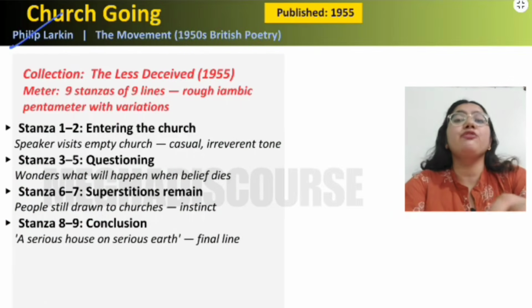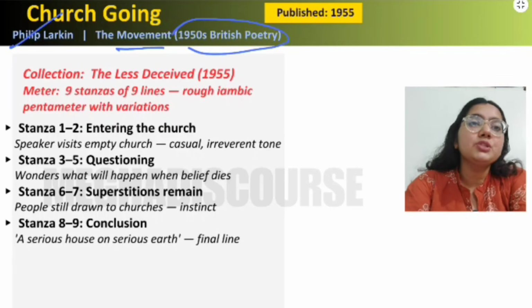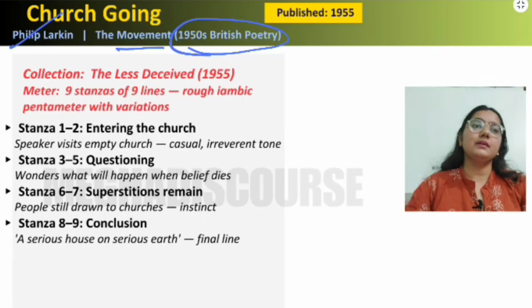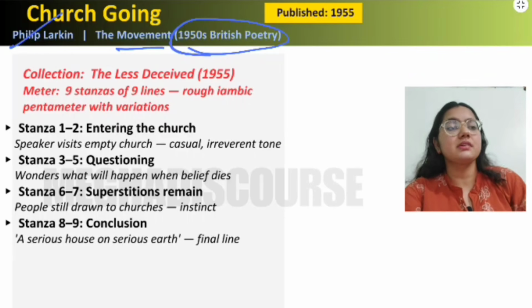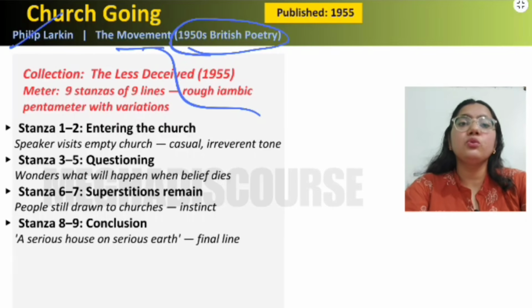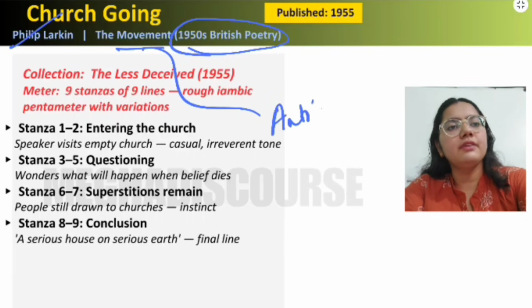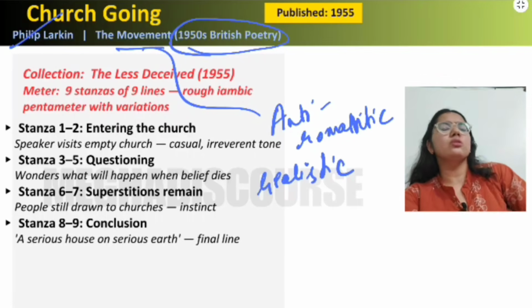Church Going is by Philip Larkin, right? And this is from the Movement group, the Movement group of 1950s British poetry, okay? They were against the sentimental language of the previous writers. So the Movement poets were anti-romantic, skeptical, and more realistic in their approach. They used to talk about realities.